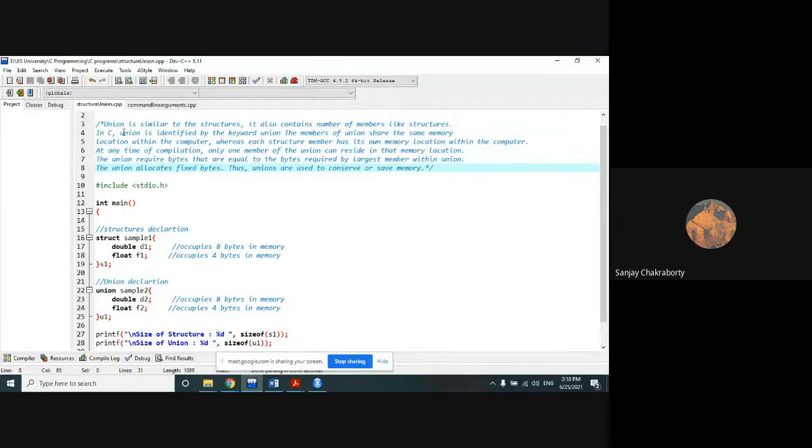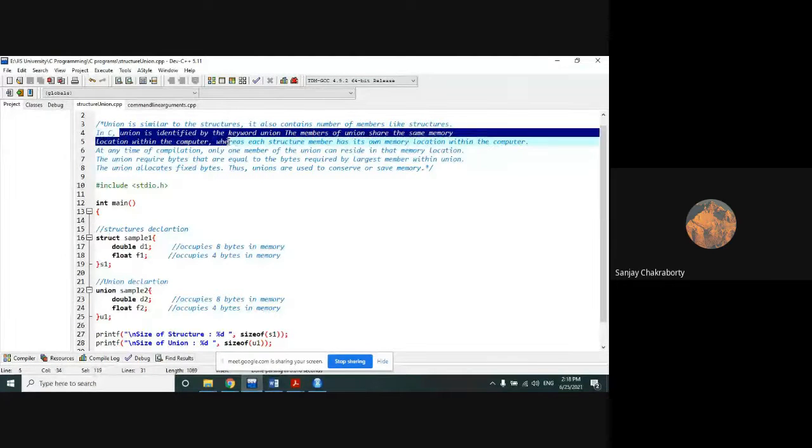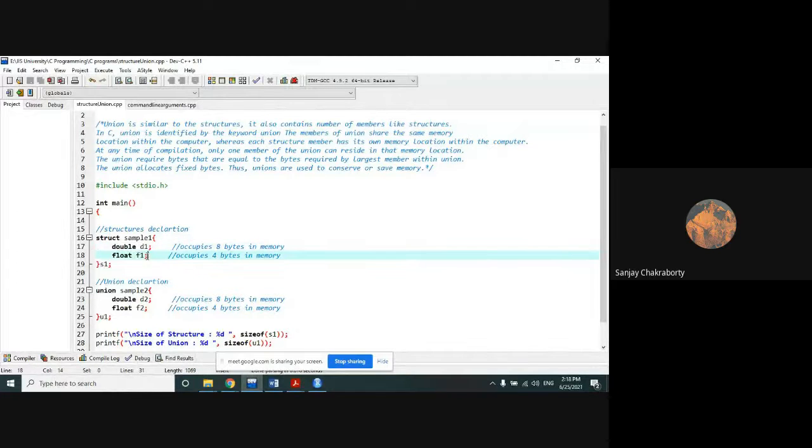So in C, union is identified by the keyword union. The members of a union share the same memory location within the computer, whereas each structure member has its own memory location within the computer. So there is no relationship between the memory occupancy of double D1 and the memory occupancy of float F1.